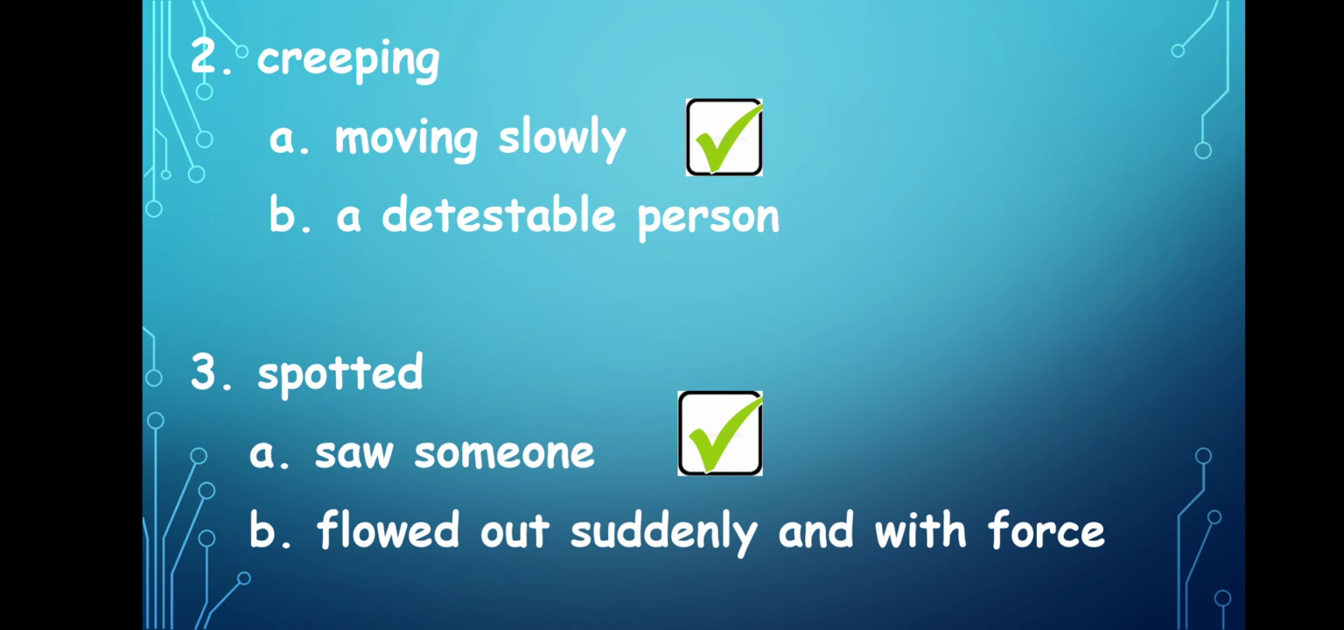Now the third one, spotted. The options are A, saw someone, and B, flowed out suddenly and with force. So the meaning of the word spotted is saw someone. You can say that we were spotted in the park, that is, somebody saw us. You can use the word spotted if somebody saw someone or sees you. The meaning of the word spotted is saw someone.